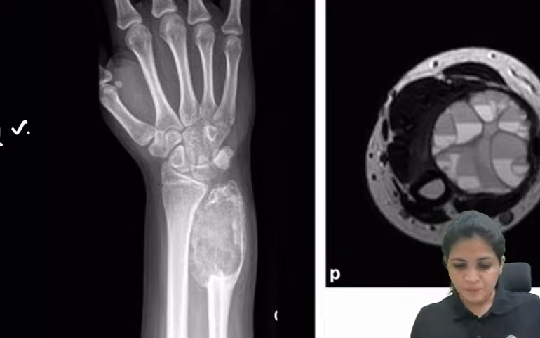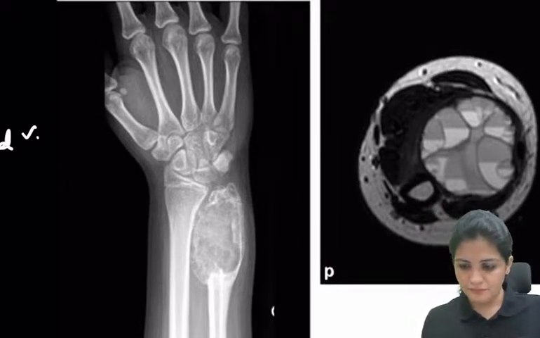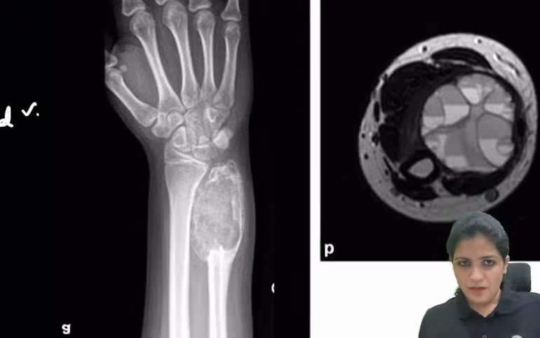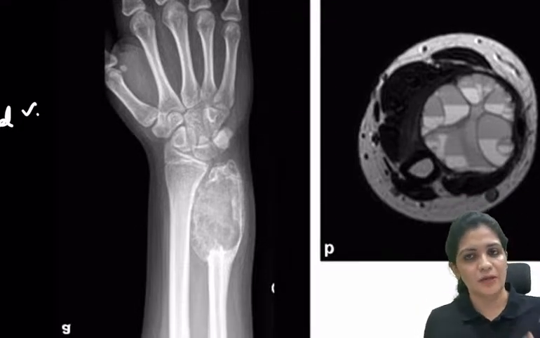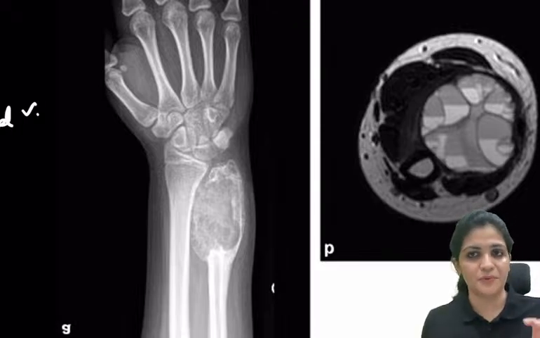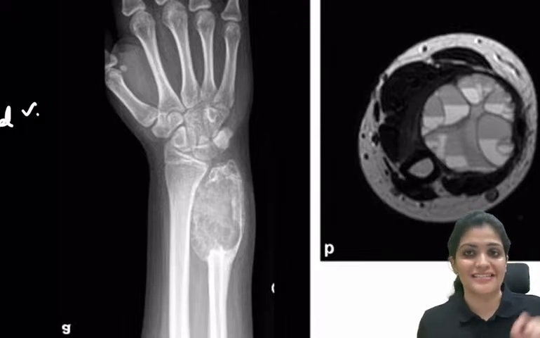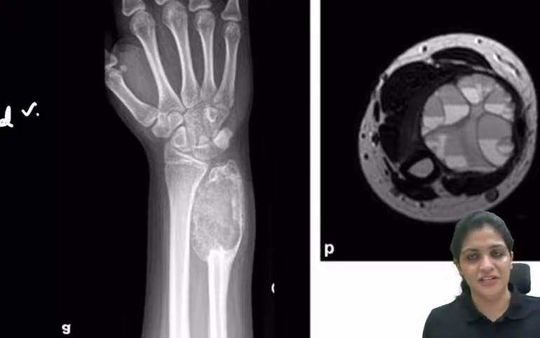I don't think so. Cystic aspiration is not usually recommended because there will be a recurrence of it. So you should always destroy the cyst wall. So you have to go for that.